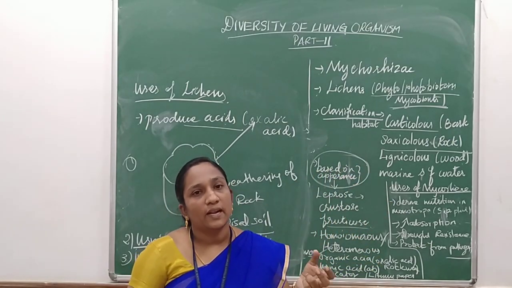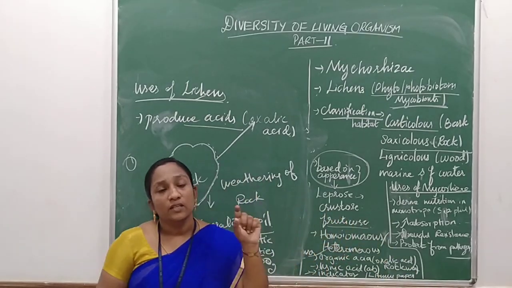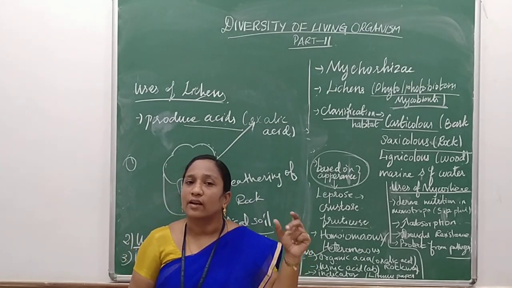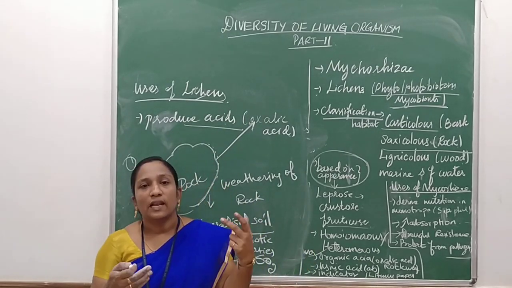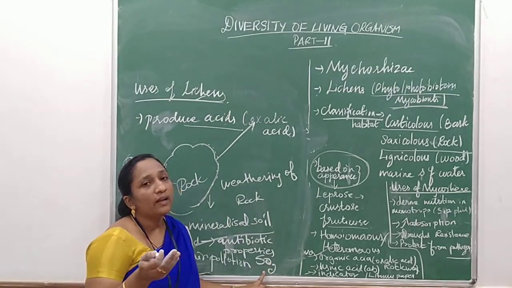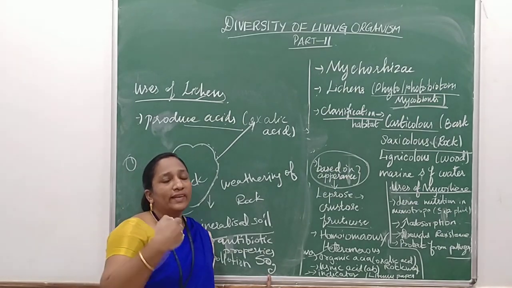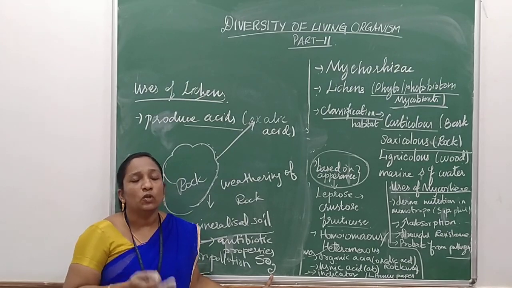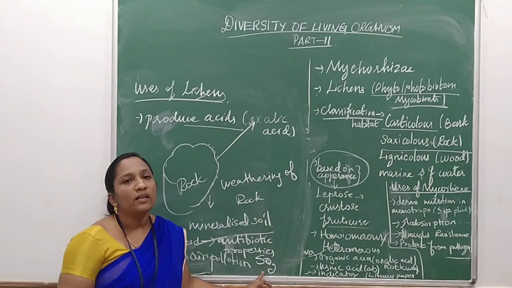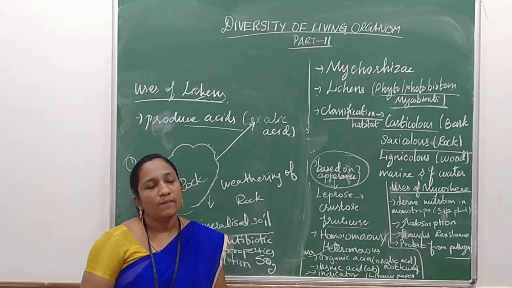After certain periods, if they find the lichens are no longer there, they check the air condition. If the air is contaminated with sulfur dioxide or carbon monoxide, that is the reason for the reduction of the lichen population. By finding the population reduction, we can easily tell whether the air is polluted or not. Lichens will not grow in the presence of sulfur dioxide, hence they act as a biological indicator.